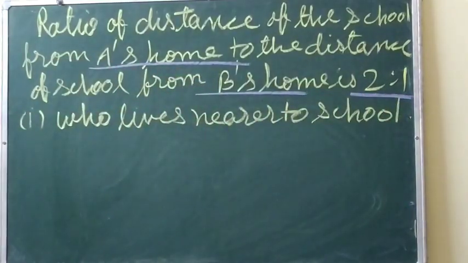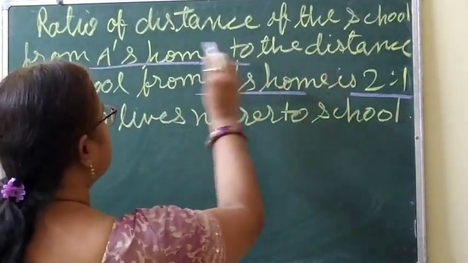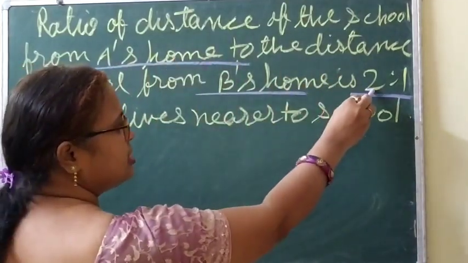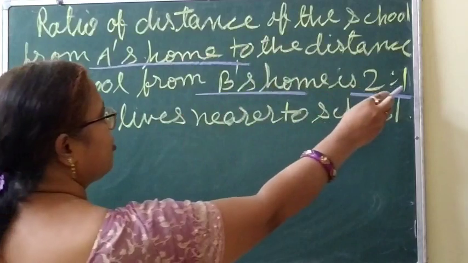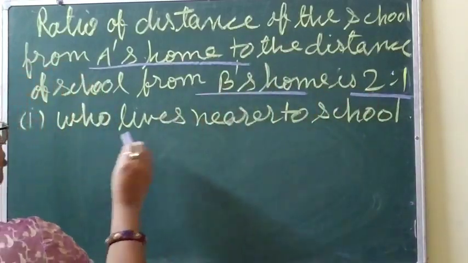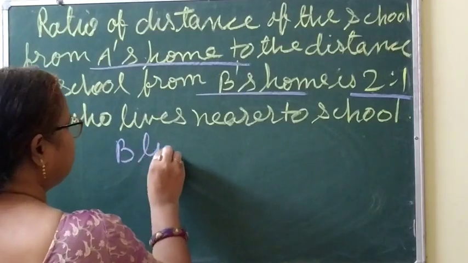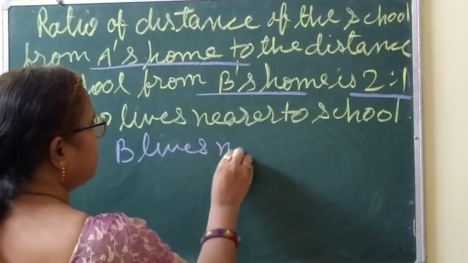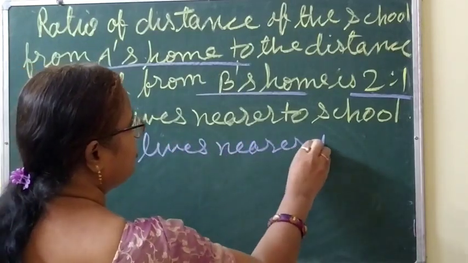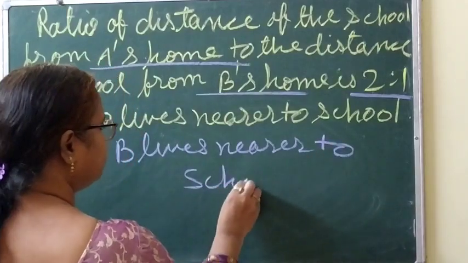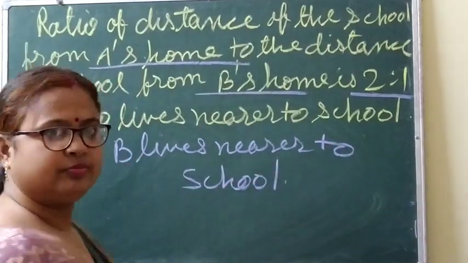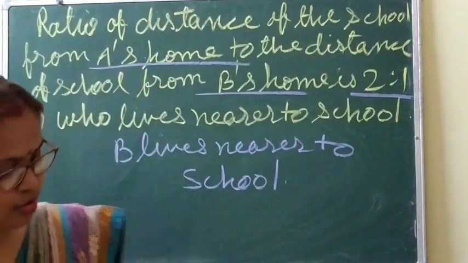Who lives nearer to school? A's home is given first, meaning this 2 is for A's home and this 1 is for B's home. So of course, who lives nearer to school? B lives nearer to school. Okay? Now let's solve sub-part 2.